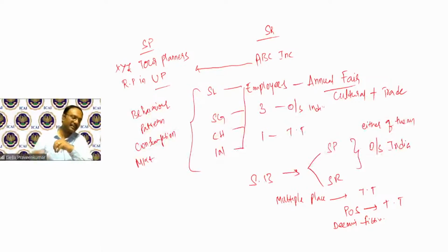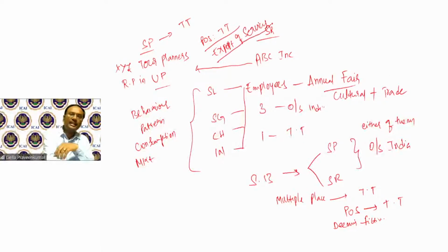Once I say it is in taxable territory, service provider is in taxable territory, place of supply is in taxable territory. When place of supply is taxable territory, one of the condition, export of services, this complete requirements of export of services is not complete. When I say it is not export of services, I cannot call that as a zero rated supply.